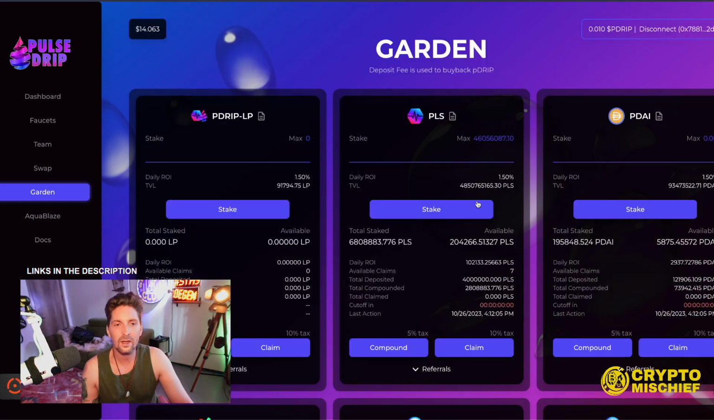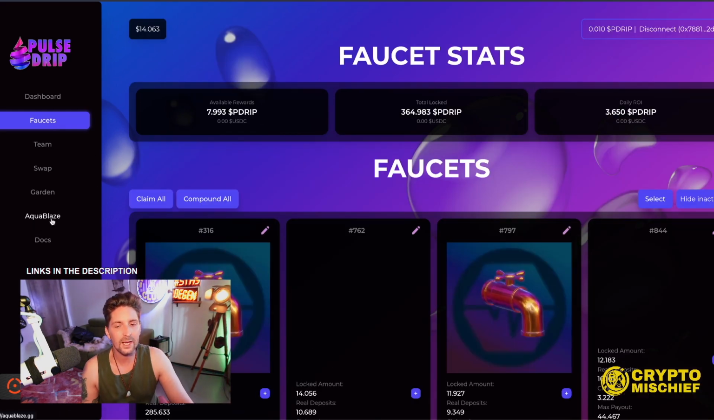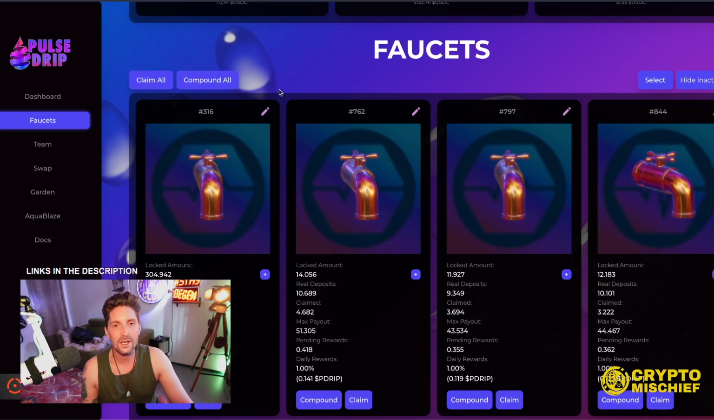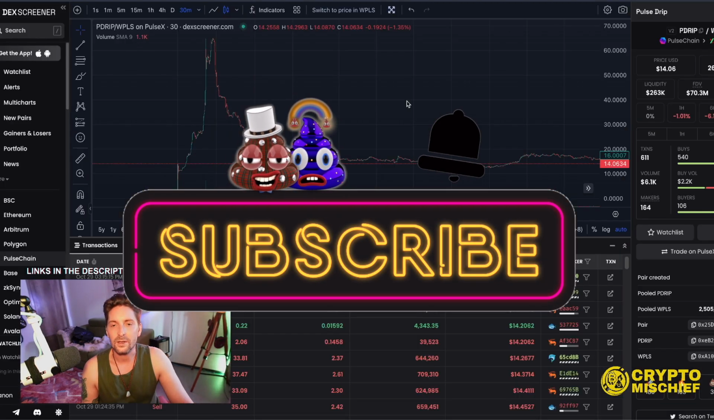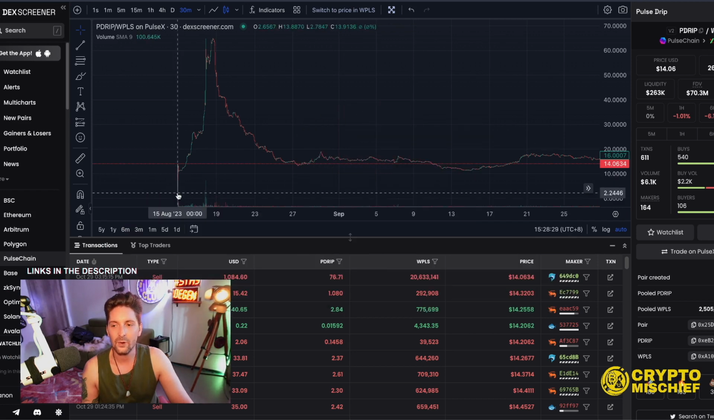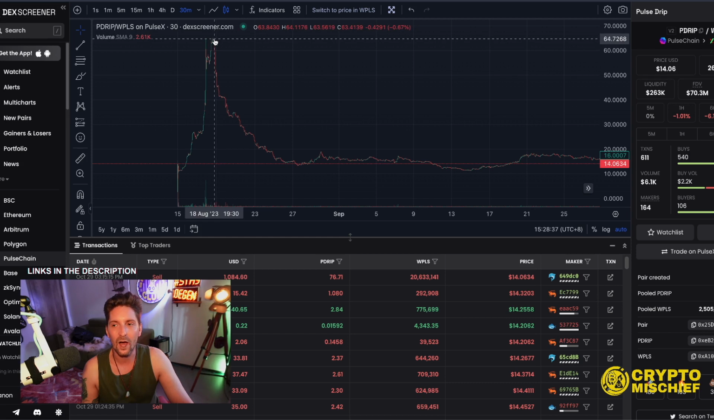Compounding away. Right, so that's Pulse-Drip. They also have the gambling game Aquablaze, which is a FOMO style game as well. So lots of things and a really cool platform. Price is doing well. We come to P-Drip on Dex Screener. We can see the launch of P-Drip was crazy. We started at $2, just like Base-Drip did. Then we peaked up to $12, came down to 10, and then boom, up to $64.